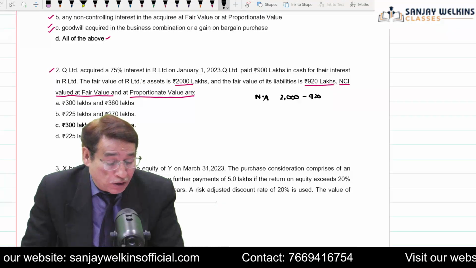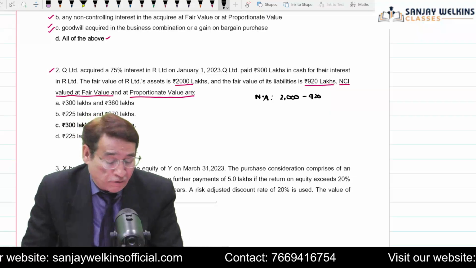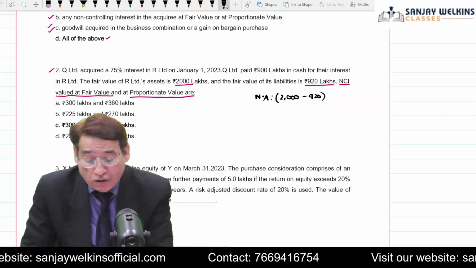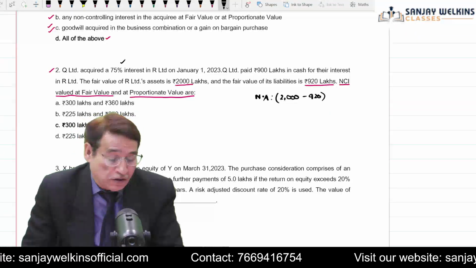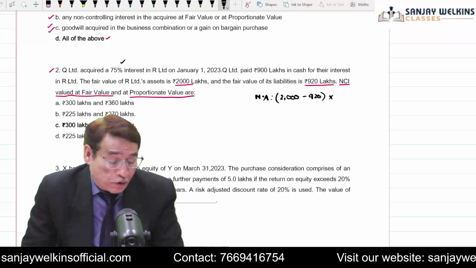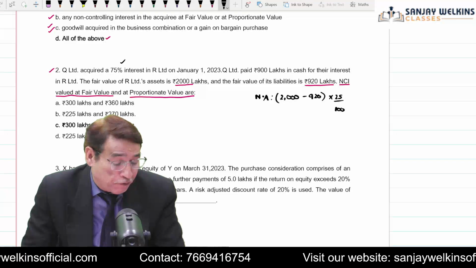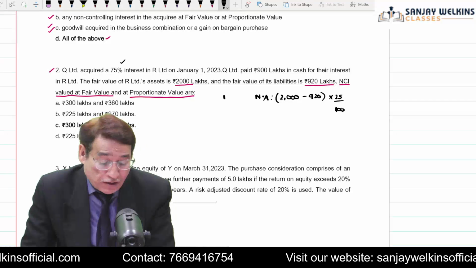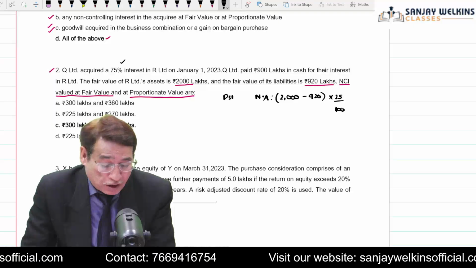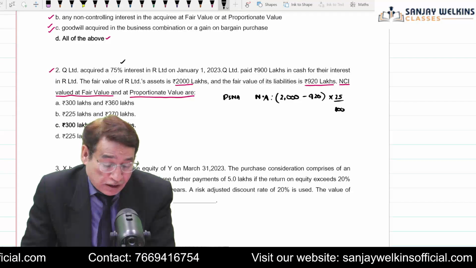So you get the fair value of the net assets. Now, because you have acquired 75% control, computing 25% of this will deliver the value of NCI on the PSNA approach, that is, the proportionate share of net assets approach.